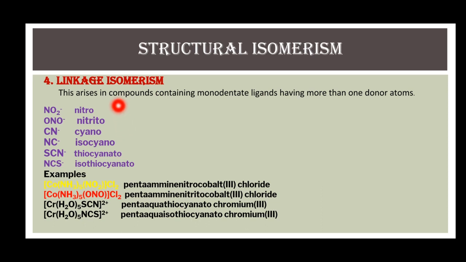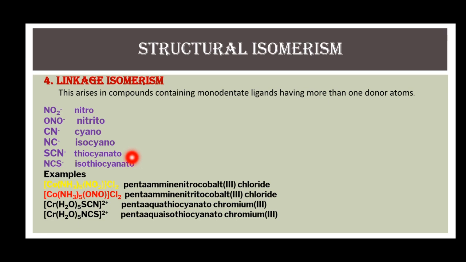In first case, when it makes bond with central metal ion with nitrogen atom, it is called as nitro. Similarly, in cyanoligand, the donor atom is carbon, and in the same ligand, nitrogen is also capable of donating its lone pair of electron to the central metal ion, and this ligand is known as isocyano.